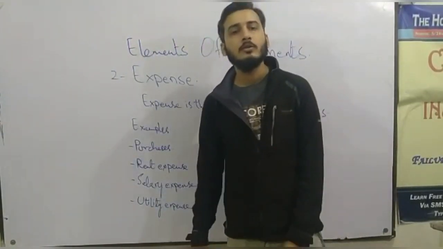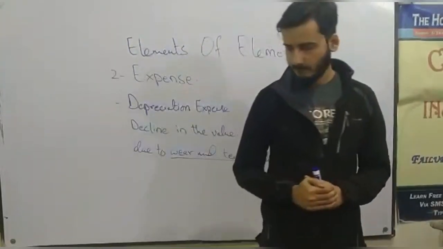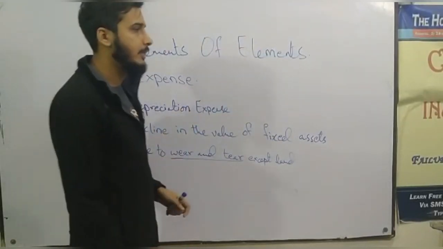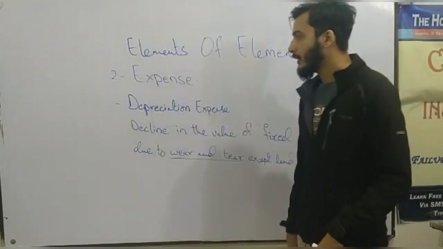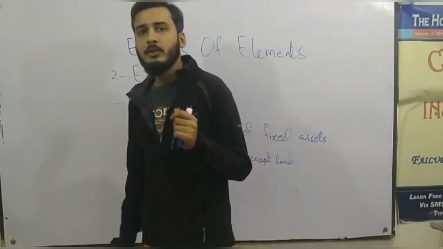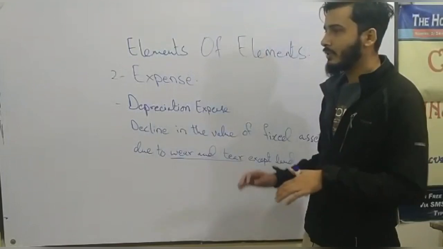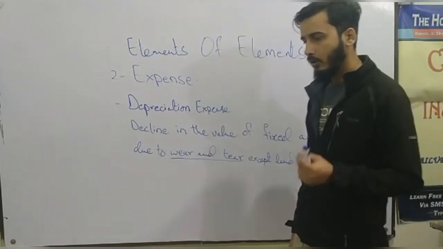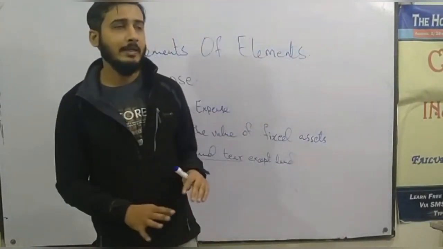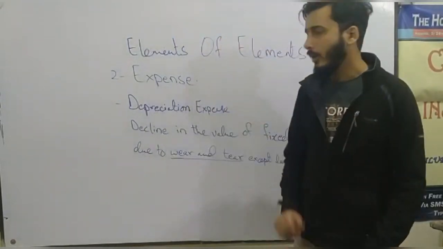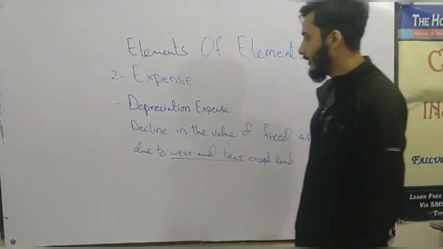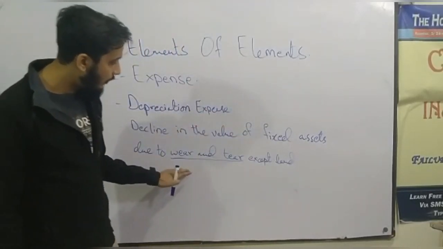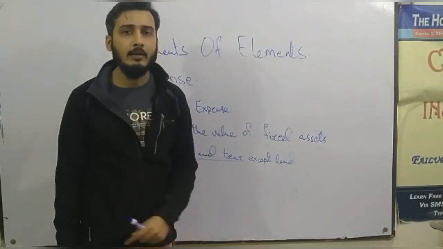Now let's move forward to the depreciation. We shall discuss it in detail. Okay, so depreciation expense. What is depreciation expense? Let us discuss about it in detail. What does the accounting standard says about depreciation? Depreciation is just opposite word to the appreciation, which means the decline in the value of anything. But here it is specifically regards as the decline in the value of fixed assets. So what does accounting standard says? It says that decline in the value of fixed assets due to wear and tear except land.